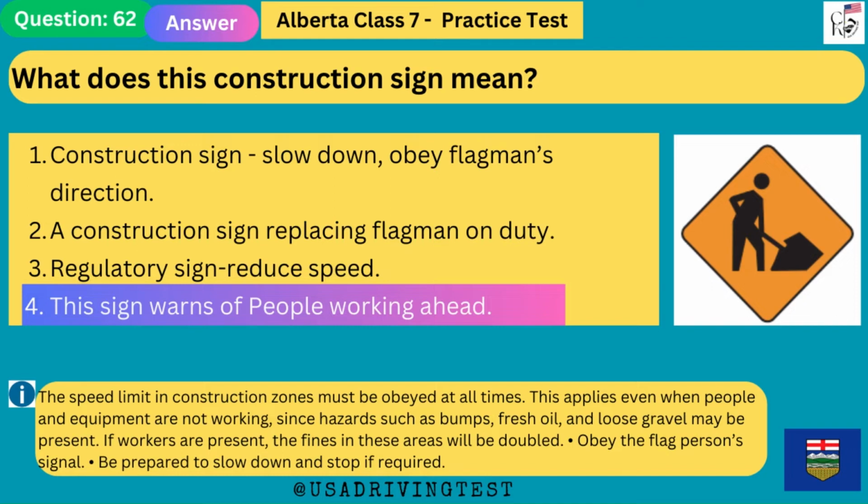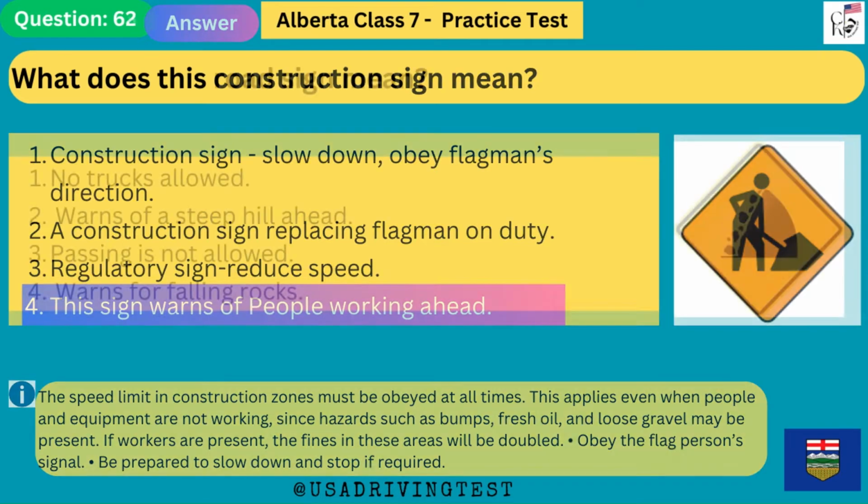The speed limit in construction zones must be obeyed at all times. This applies even when people and equipment are not working, since hazards such as bumps, fresh oil, and loose gravel may be present. If workers are present, the fines in these areas will be doubled. Obey the flag person's signal, be prepared to slow down and stop if required.